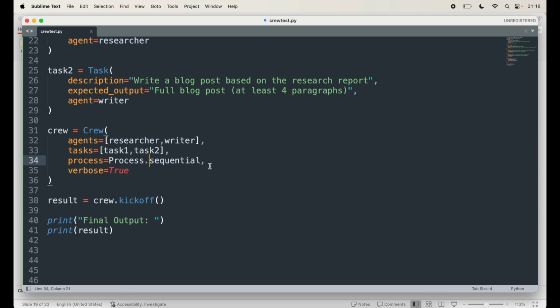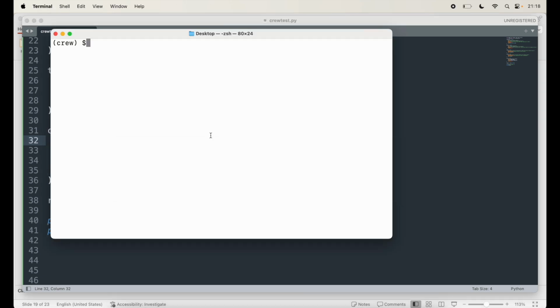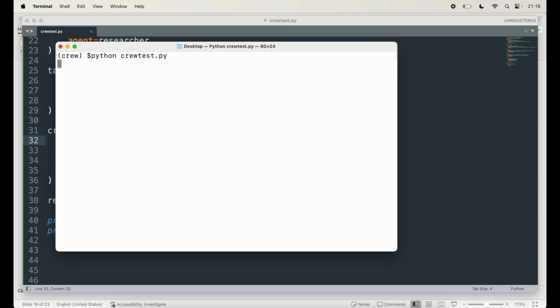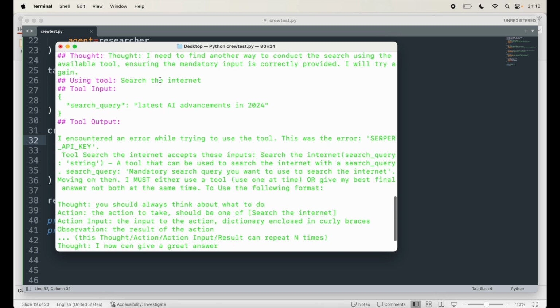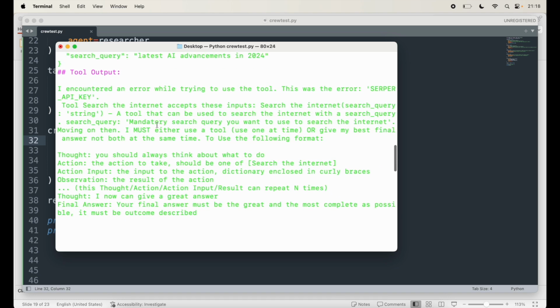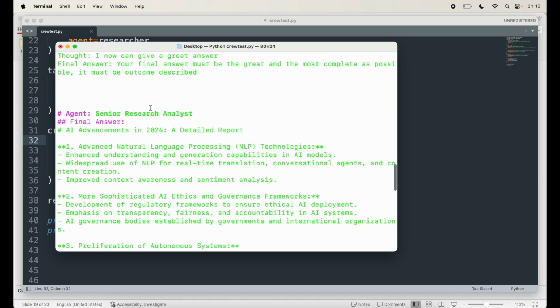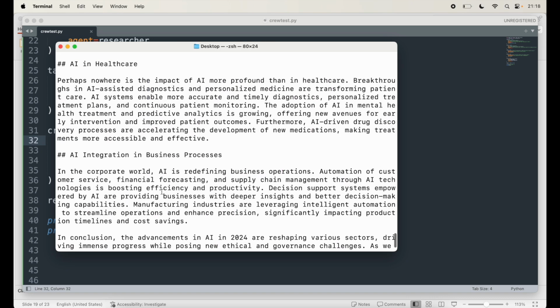So if I want to run this now, I can open my terminal, and here I can say python crewtest.py. That's the file that I've created here. Once I run it, it will run those tasks as senior analyst and senior research assistant, with the search input. It's calling my OpenAI API, creating and getting the research and also writing the blog.